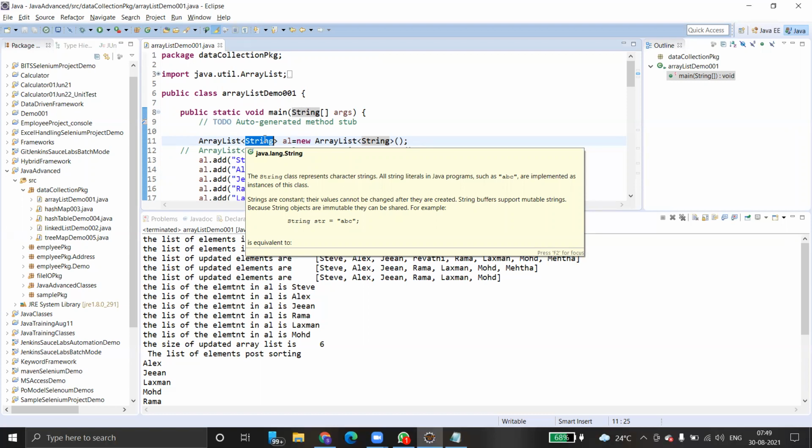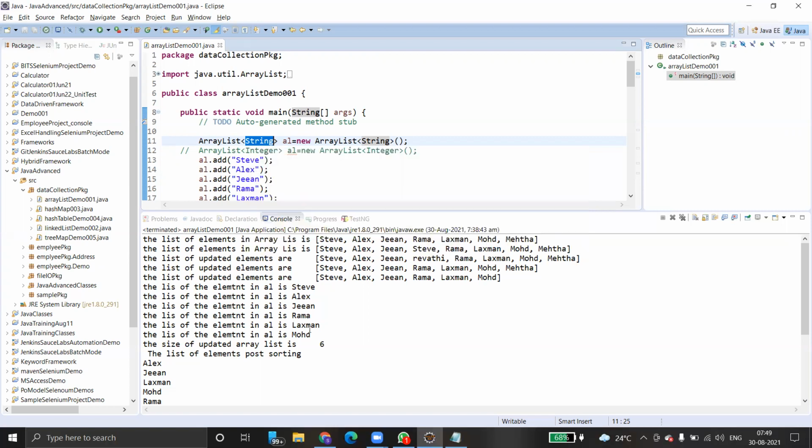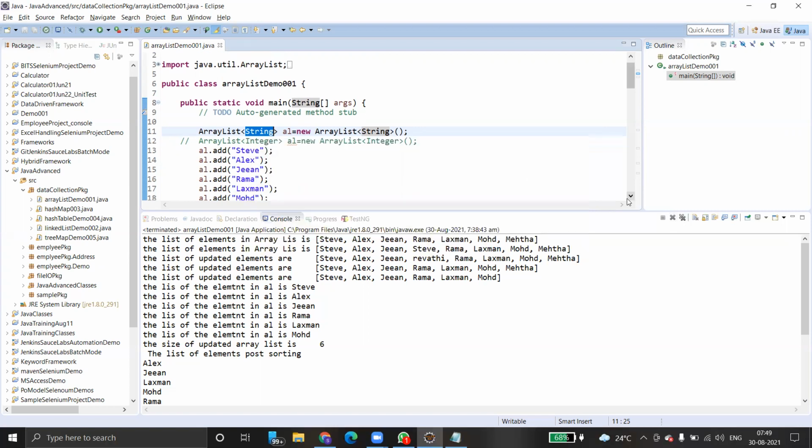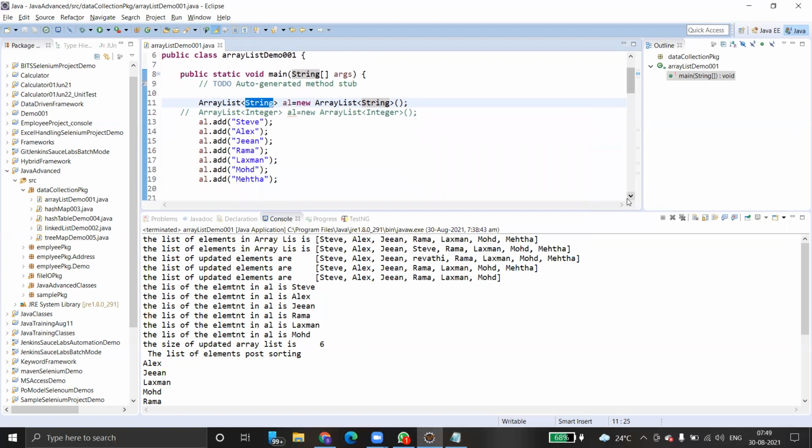And how to add? There's a method called add. And how to change an element in the array list? We have a method called set. By using the set method, by providing the index value, we can update the data in the array list. How to remove an element? We have a predefined method called remove. Remove has two ways: either you provide the element index, or you directly provide the element.